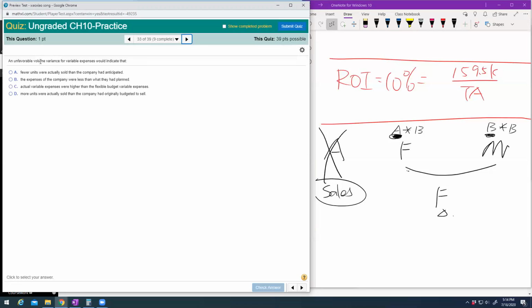I don't know everything without a textbook, so you have to make sure you read the textbook. It's asking about your volume variance, so we think about the units, right? Unfavorable volume variance: more units were actually sold than had originally been budgeted to sell.